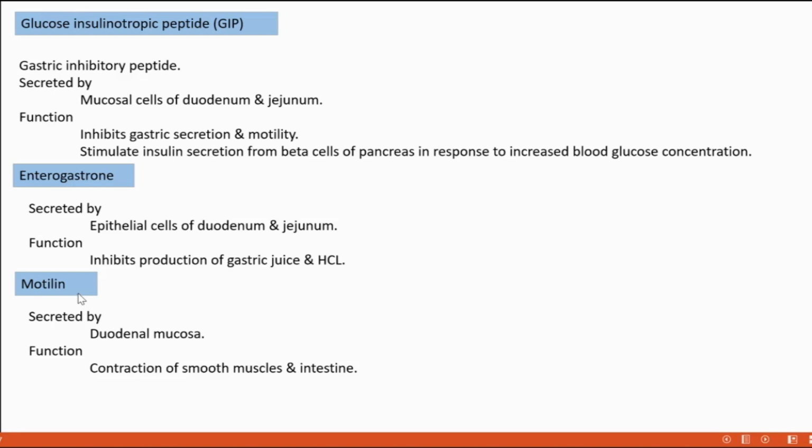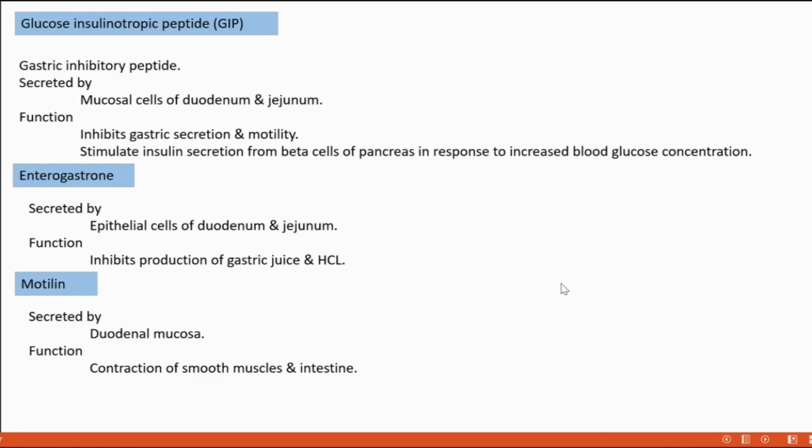Then one more hormone, whose name I didn't mention in the beginning part of this hormonal regulation area. This hormone is also there for regulating digestive activity, and it is secreted by duodenal mucosa. Its function is that it regulates contraction of smooth muscles of intestine. Okay, I put an 'and' here. So smooth muscles of intestine, that is the function of motility, smooth muscles of intestine as well as stomach.